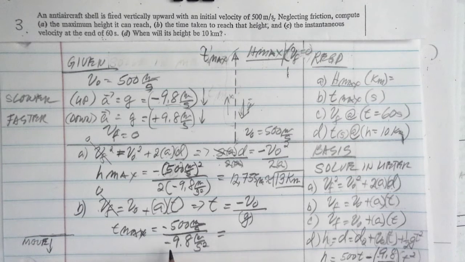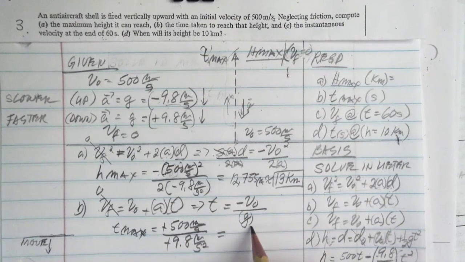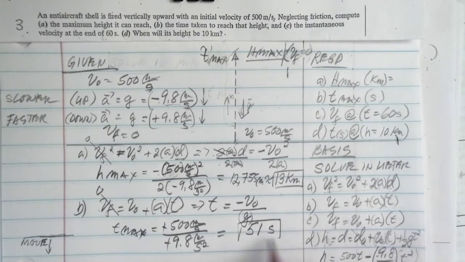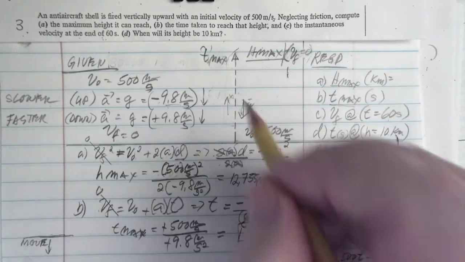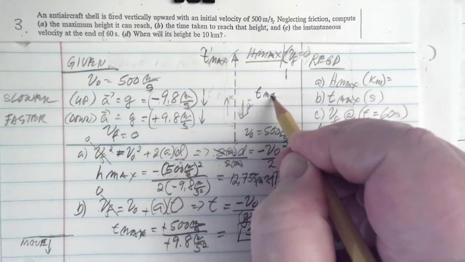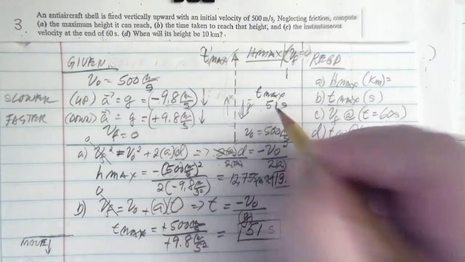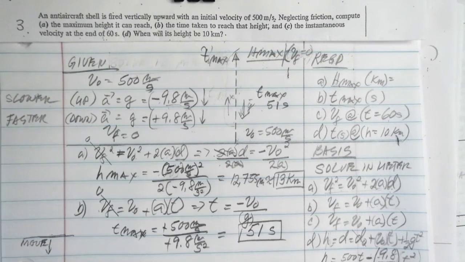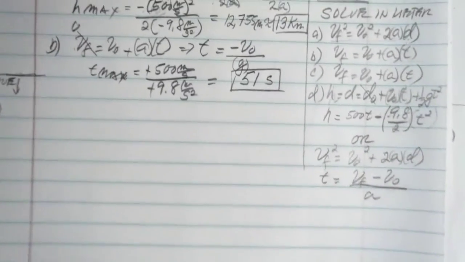Again, the reason it's negative is because it's going slower. The answer to that is 51 seconds. So T max is 51 seconds.